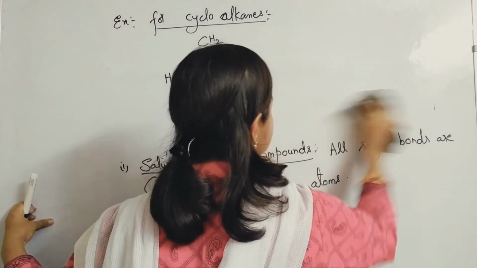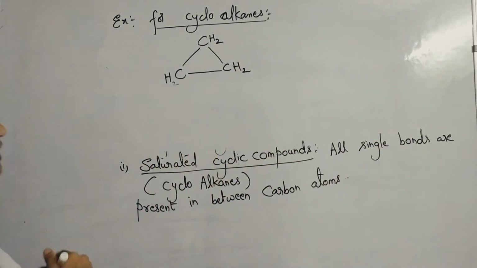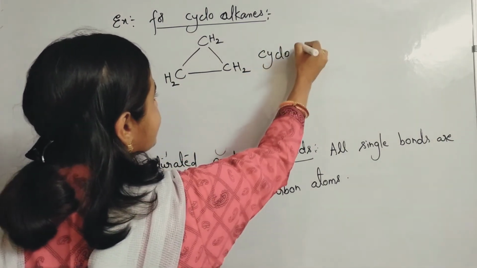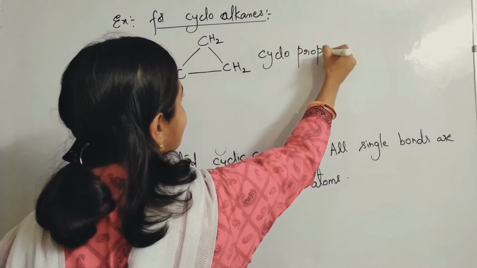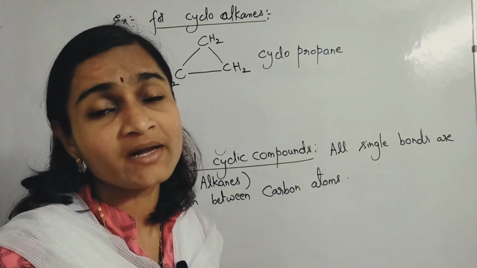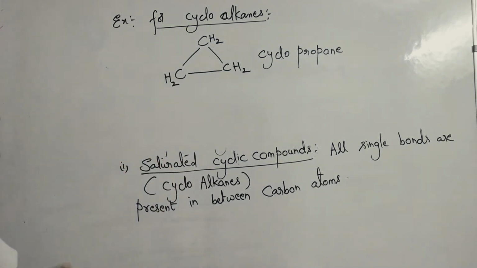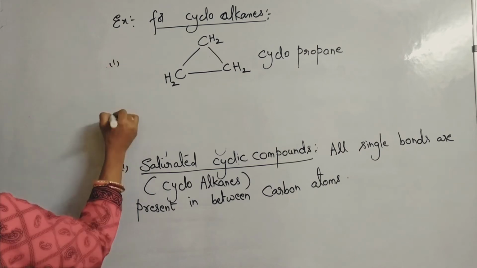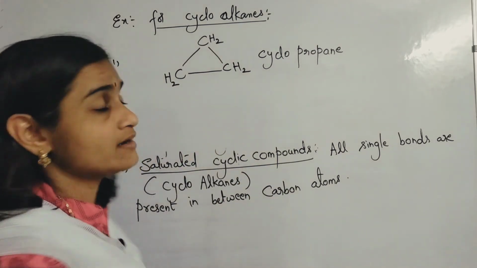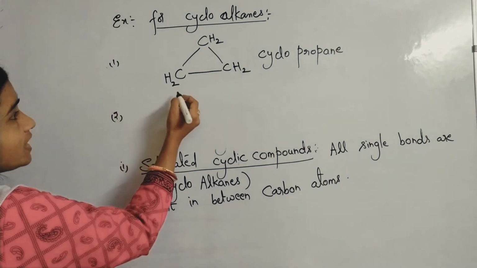This is called the first member of cycloalkanes, that is cyclopropane. Prop is a root word which indicates the number of carbon atoms equal to 3. So please remember cyclopropane, example 1. In the same way, it can be made with any number of carbon atoms; mostly up to cyclohexane you will be coming across.